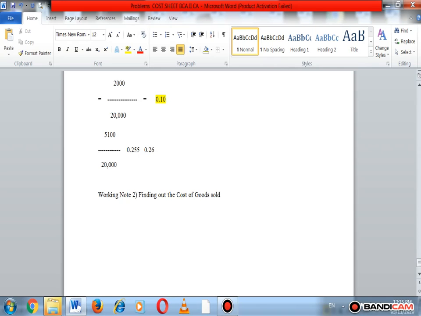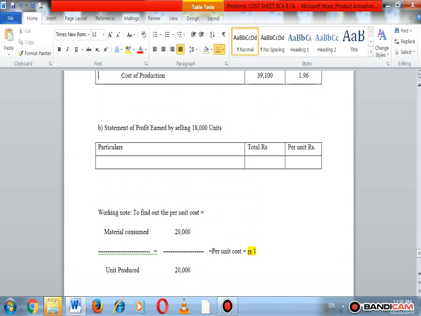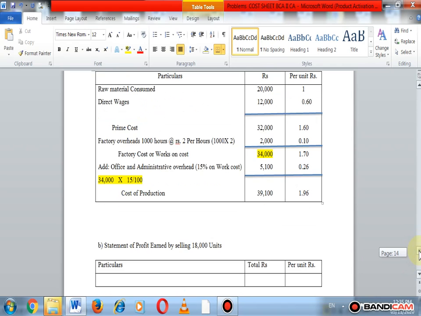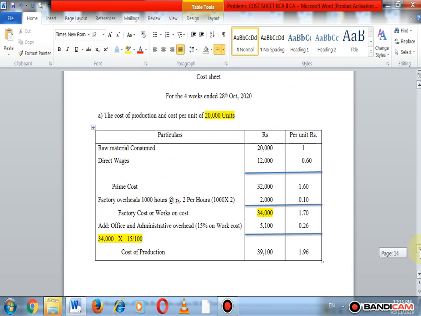Okay, so cost of goods sold is found by, it is very easy. Let's see in the solution. Here cost of production is 39,100 and per unit 1.96. So we made these expenses for producing 20,000 units.